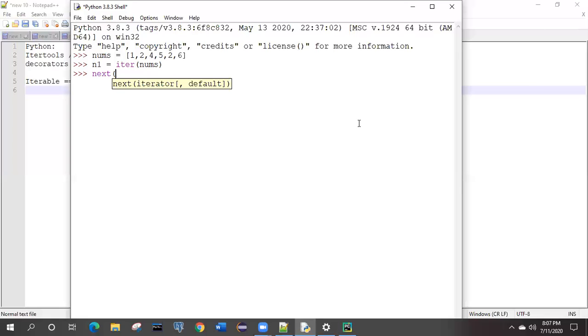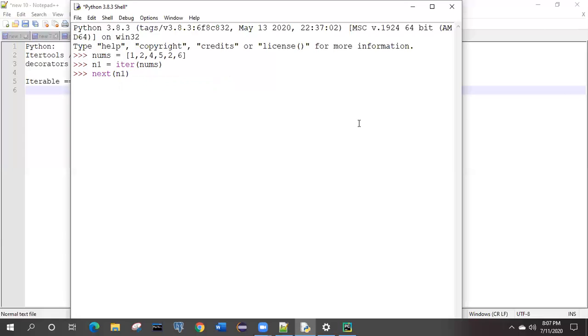Here iter takes nums, which is a list, as the input, and now it will start iterating from the beginning of that list. So the value gets stored in n1.